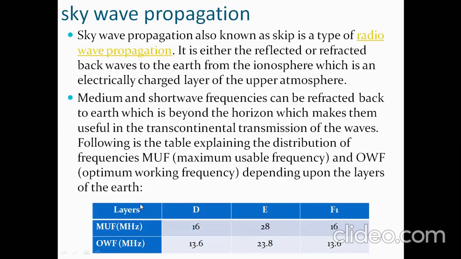Okay, so that is all about the layers. So which frequencies can we use in skywave propagation? Above 3 megahertz and below 300 megahertz, because up to 2 megahertz we can use ground wave or surface wave propagation, or it can go up to 3 megahertz maximum, worst case. After 3 megahertz, it is called skywave propagation, and you can use skywave propagation. That's why the frequencies are around 16, 28, 16 megahertz.